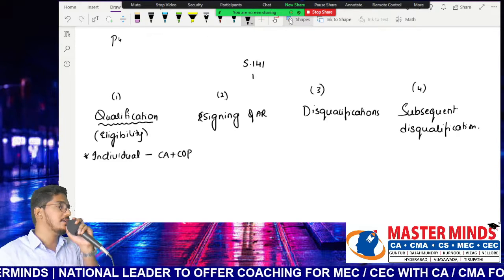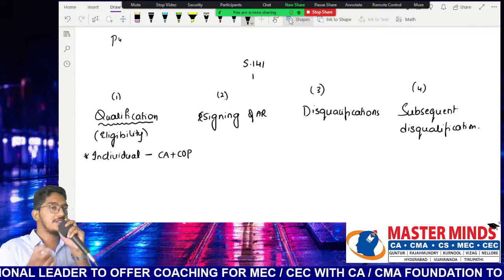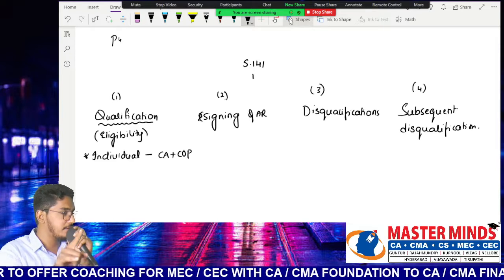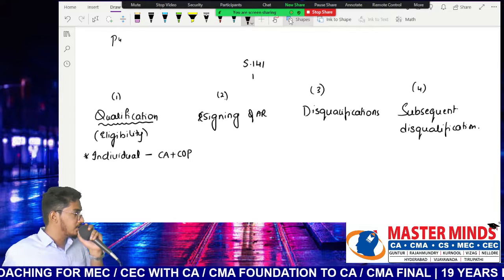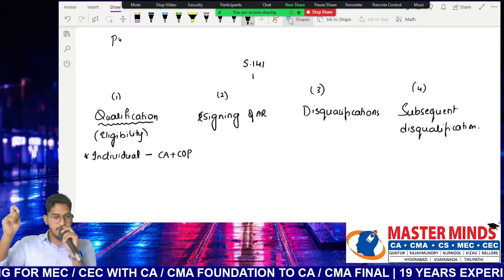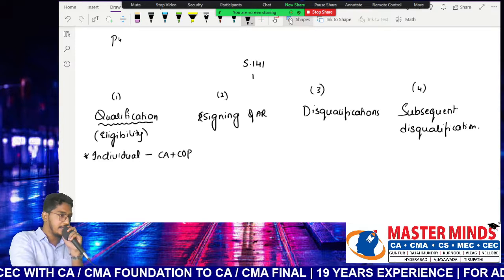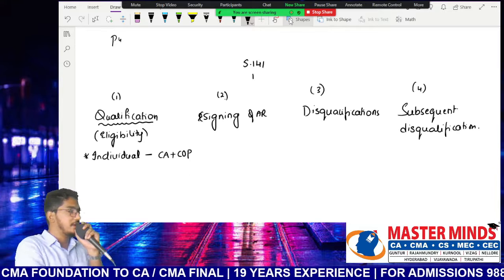Only a practicing chartered accountant is eligible for appointment as an auditor of a company. If you are just a qualified chartered accountant, just a member, but you do not have a certificate of practice, will you be eligible to act as an auditor of a company? Definitely not. You need what? Certificate of practice compulsorily for conducting an audit of any company. So these are the eligibility criteria if an individual has to be appointed as an auditor.